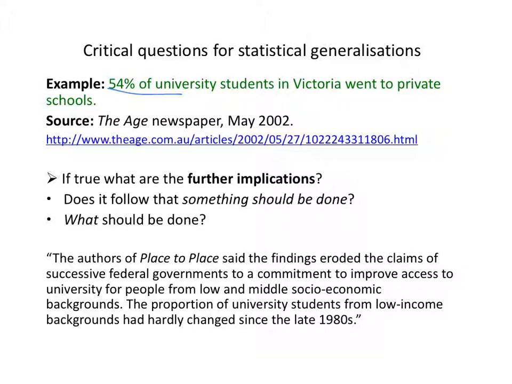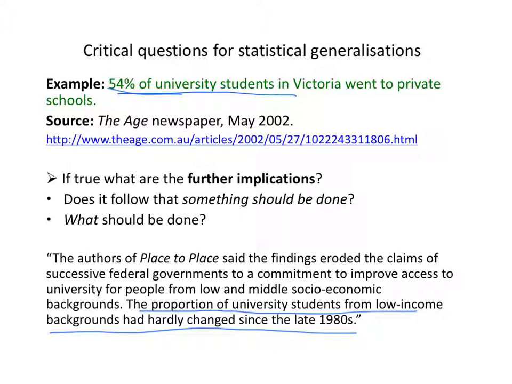Notice that's a different claim, this statistic at the end, to the one that we had before. This doesn't say anything about people from low and middle socio-economic backgrounds. It says something about the proportion of university students who went to private versus public schools. So that raises the question, well, what proportion of public versus private school students are from low to middle socio-economic backgrounds?